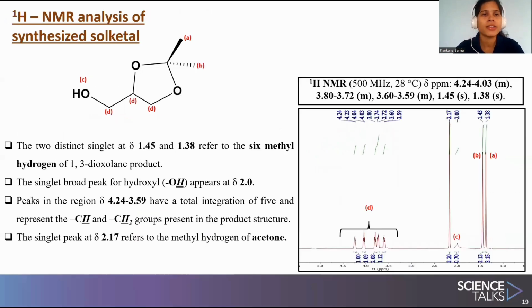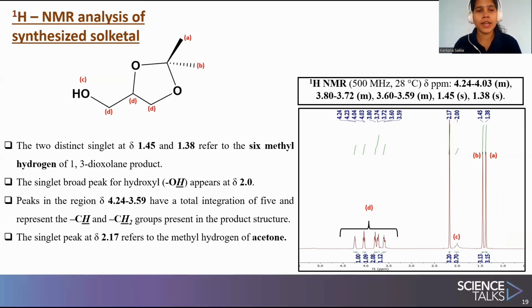The product was analyzed with 1H NMR, and we get some characteristic peaks that show that the 5-member Solketal ring has been formed. For example, at 1.38 and 1.45, 2 singlet peaks are seen. That is because of the methyl hydrogens of the Solketal. Then a broad peak at a chemical shift value of 2 is seen. That is because of the hydroxyl hydrogen.